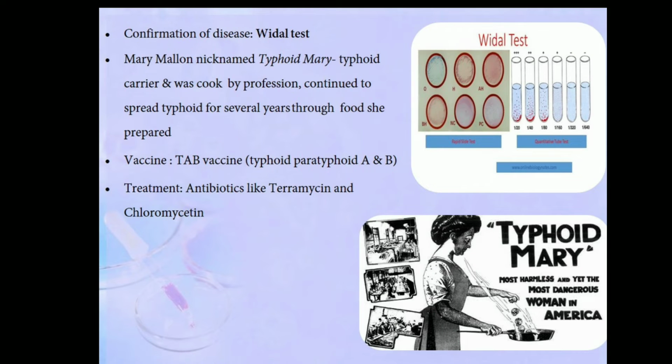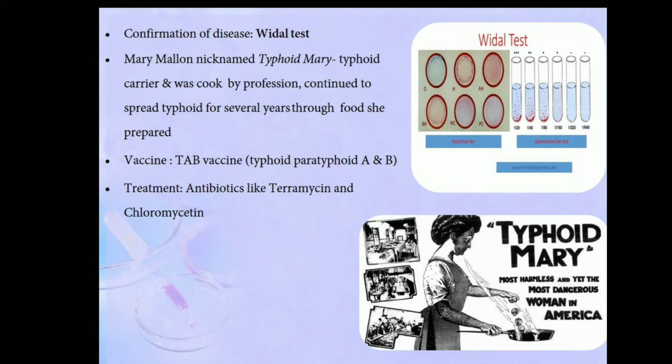We can diagnose typhoid by a test called the Widal test. In this case, we should discuss a classical case in medical history, Typhoid Mary. There was a lady called Mary Mallon, a cook by profession, who used to cook in a restaurant.